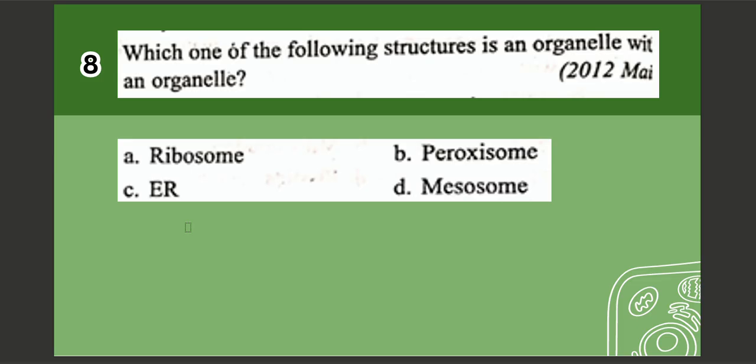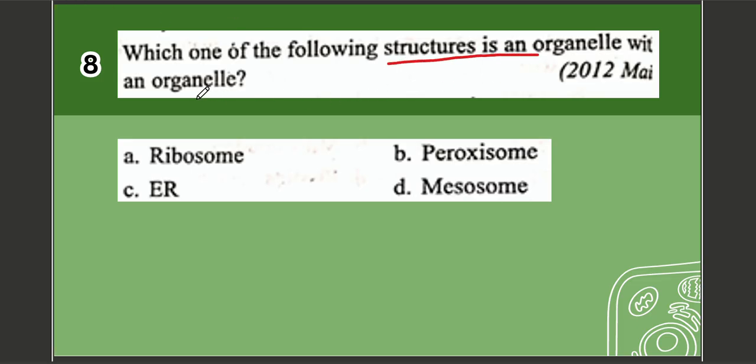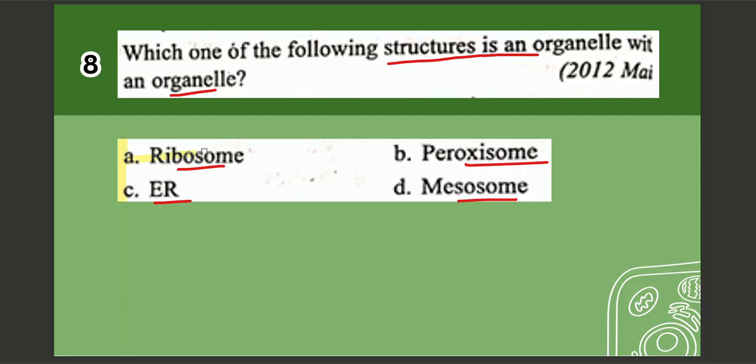Next question. Question number 8. Which one of the following structures is an organelle within an organelle? The options are A. Ribosome, B. Peroxisome, C. ER, D. Mesosome. The correct option is option number A, which is ribosome.